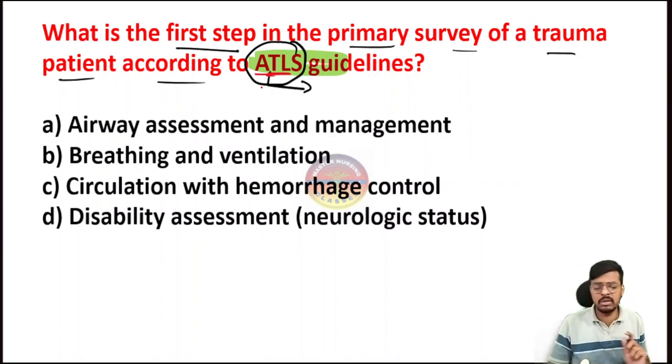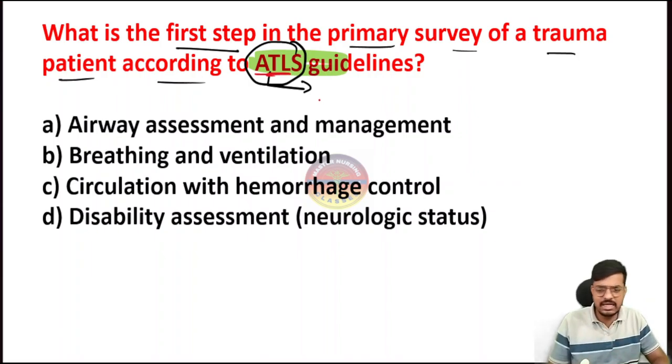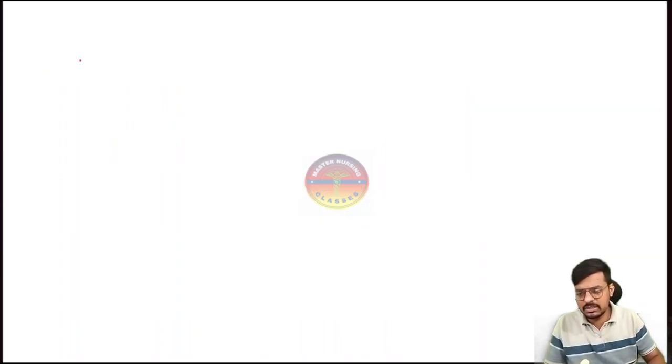The examiner can ask the full form. Yes, what is the BLS? BLS stands for Basic Life Support. Okay, what is the ACLS? That's the Advanced Cardiac Life Support. What is the ATLS? That is the Advanced Trauma Life Support. Very important, the examiner can throw questions on the ATLS sequence, the BLS sequence and the ACLS sequence.